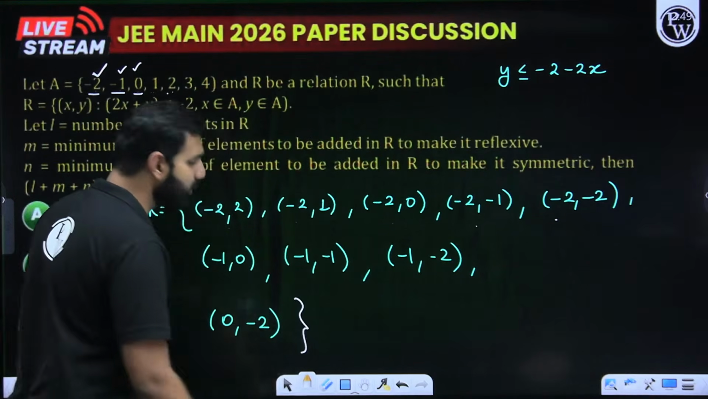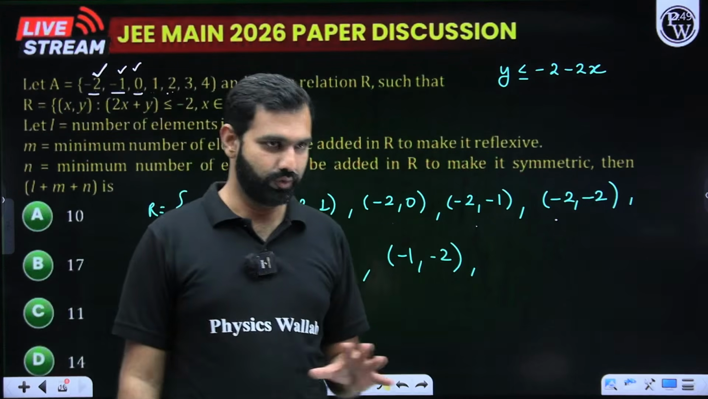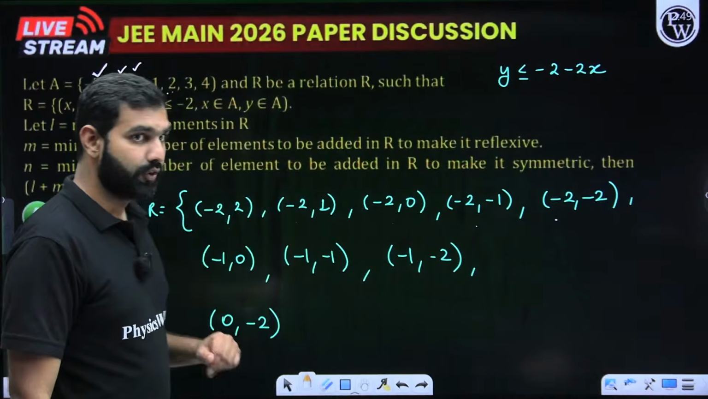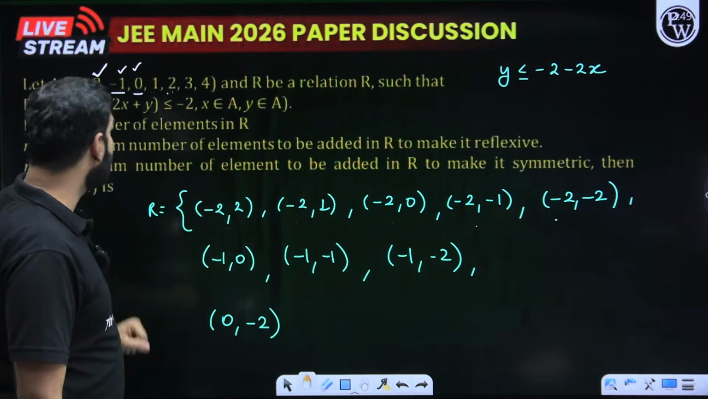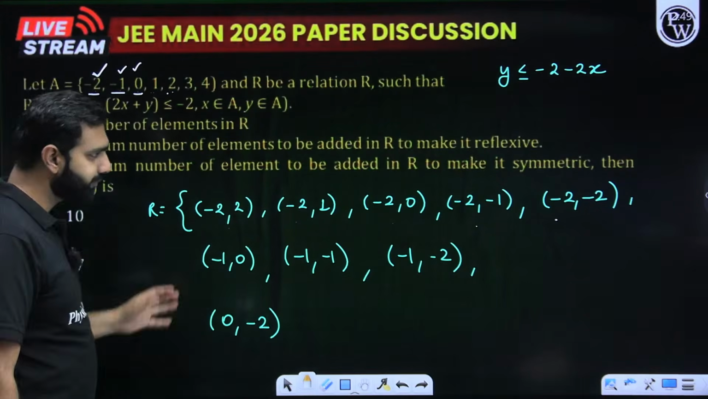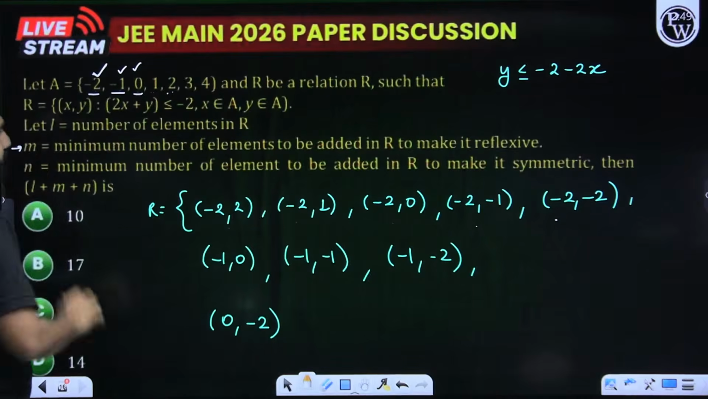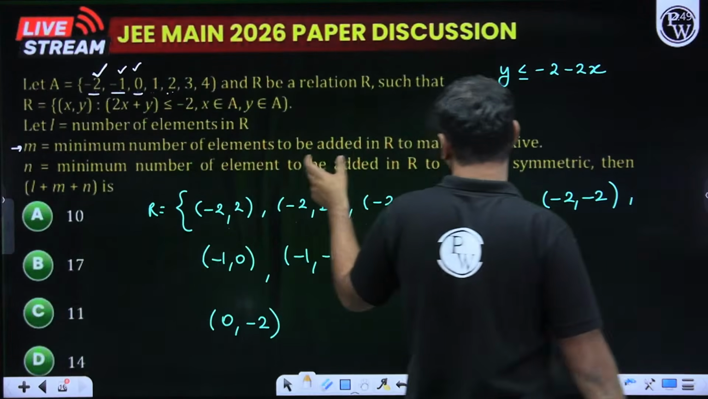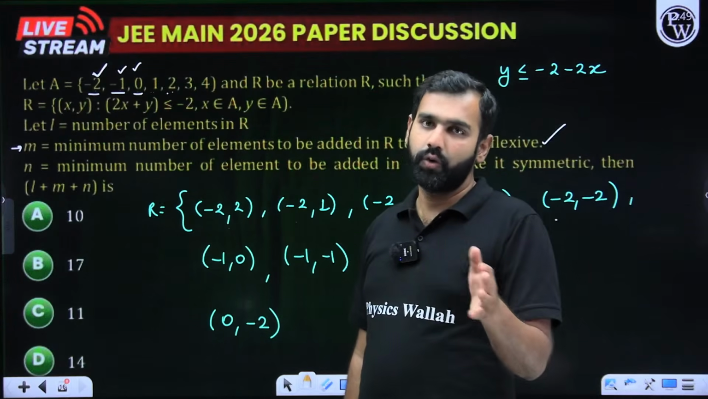So this is going to be the set R as per the definition we have created so far. Any confusions on that? Can I move ahead with that? So from here, what I'll do is read the question further. M: minimum number of elements to be added in R to make it reflexive. I hope you understand reflexive: (1,1), (2,2), something like that.